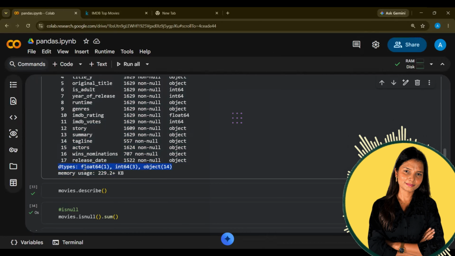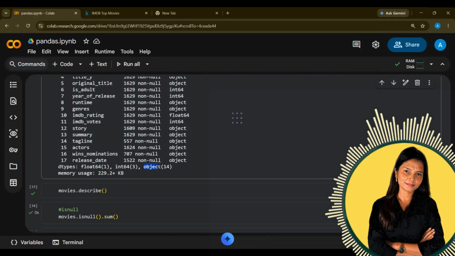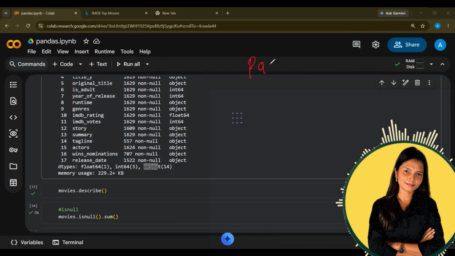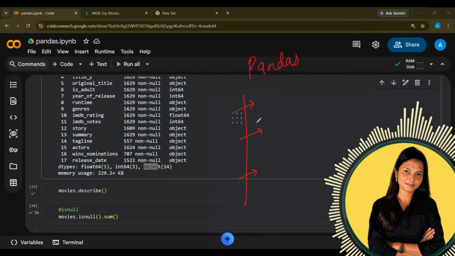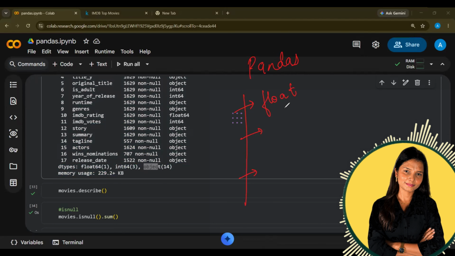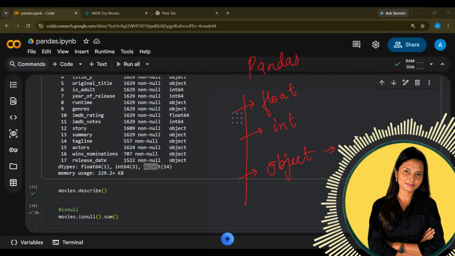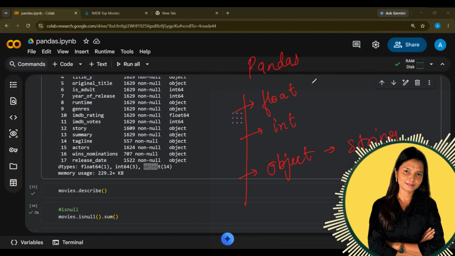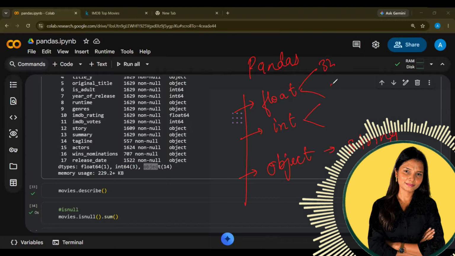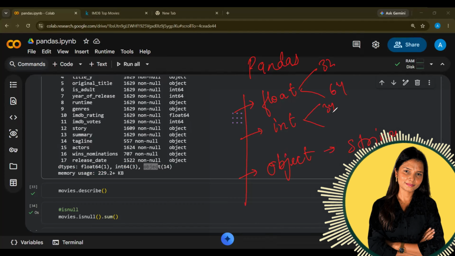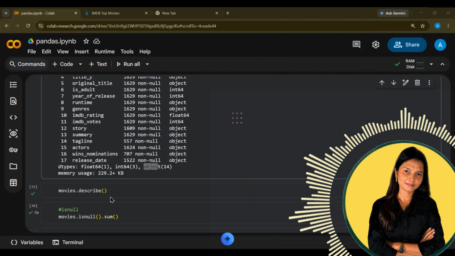Next is the data type again. How many float data types, how many integer data types, or how many object data types. Whenever we work within pandas, we have only 3 data types. Series and data frame are data structures; I'm talking about data types. One is float, another is integer, and then we have object. Object means string in simple words. In float and integer we also have further divisions like 32 and 64, which tell the maximum memory it is going to consume.